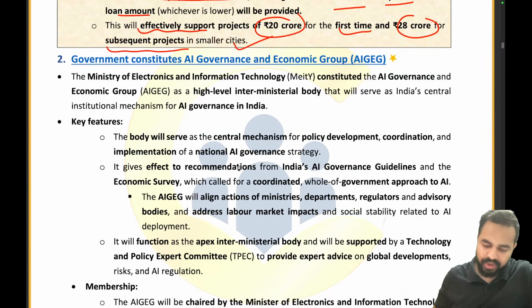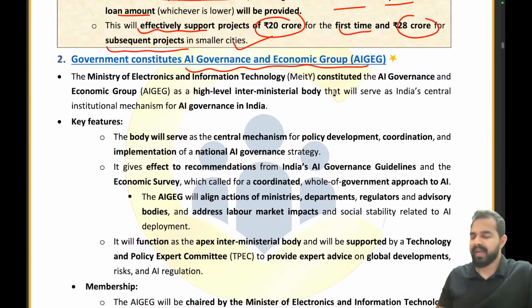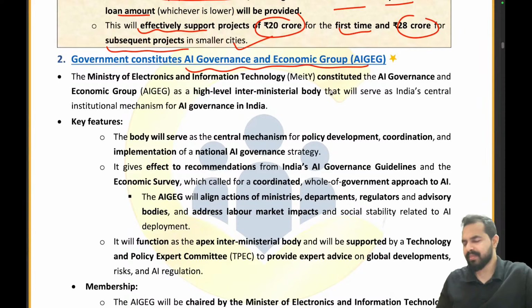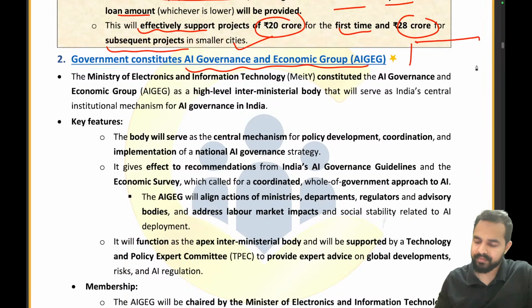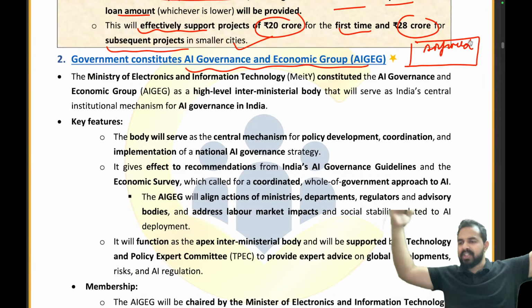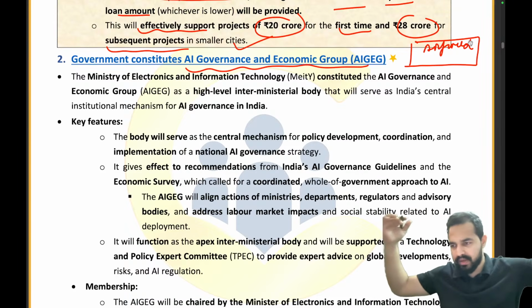So the government has constituted the AI Governance and Economic Group. My dear friends, the government has constituted the AI Governance and Economic Group, that is AIGEG. Now let us try to understand this with the help of a very easy example. Let's take an example that we have an airfield. You know an airfield, where all the aeroplanes basically fly, right? This is the airfield.